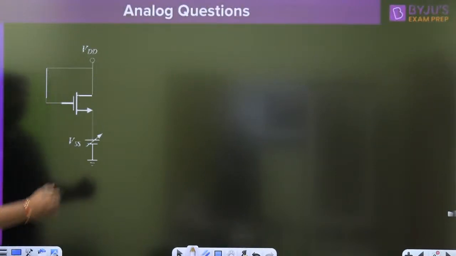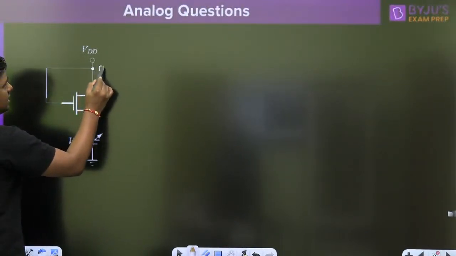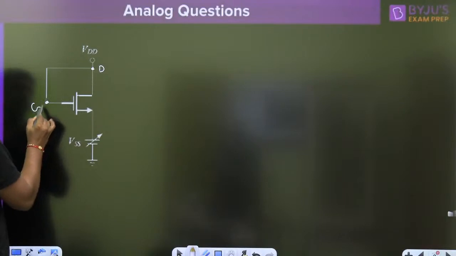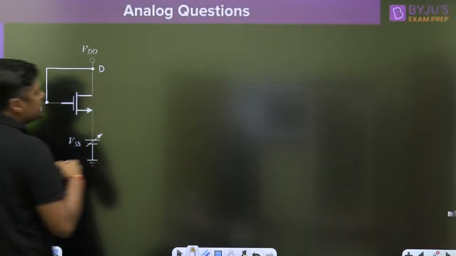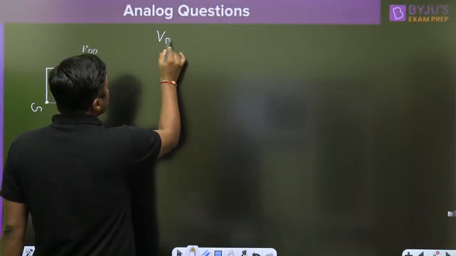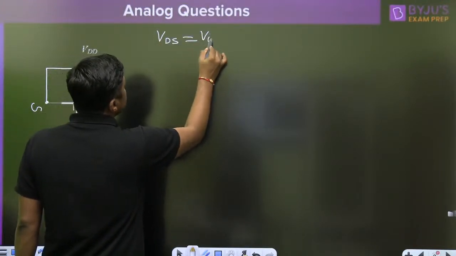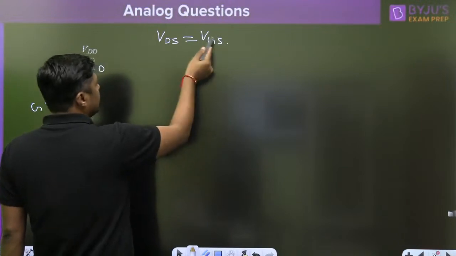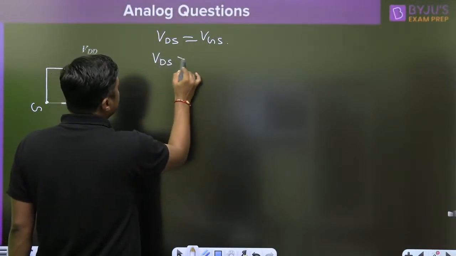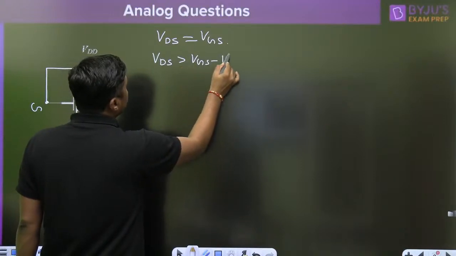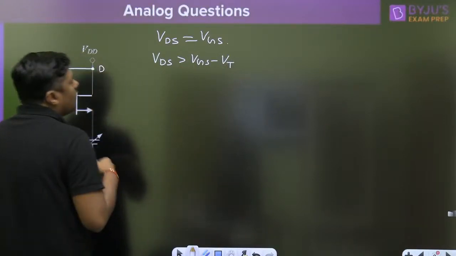Try to understand. When the drain is shorted to gate, always remember, it means it is in saturation. Because VDS is equal to VGS. Because drain and gate voltages are same, VDS is equal to VGS, means VDS is greater than VGS minus VT. Right?